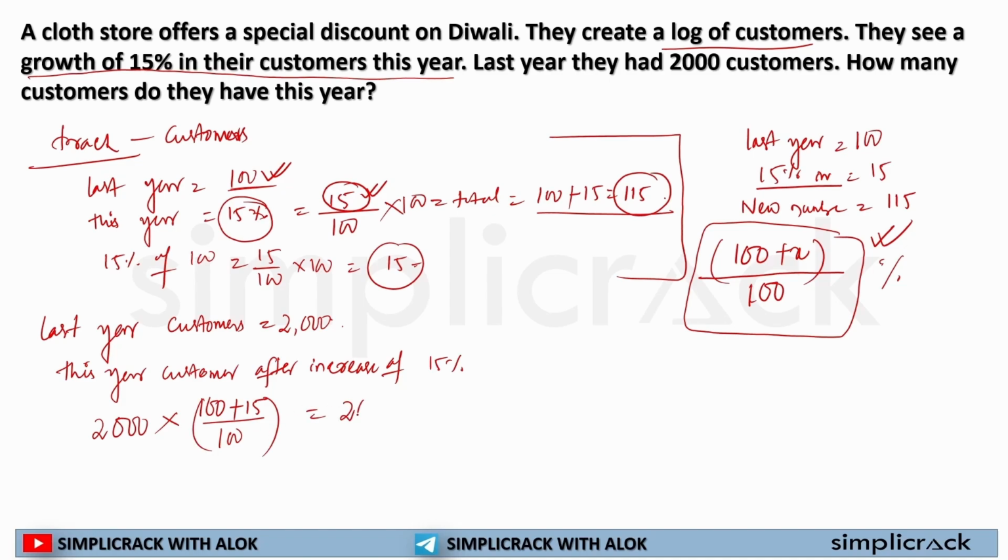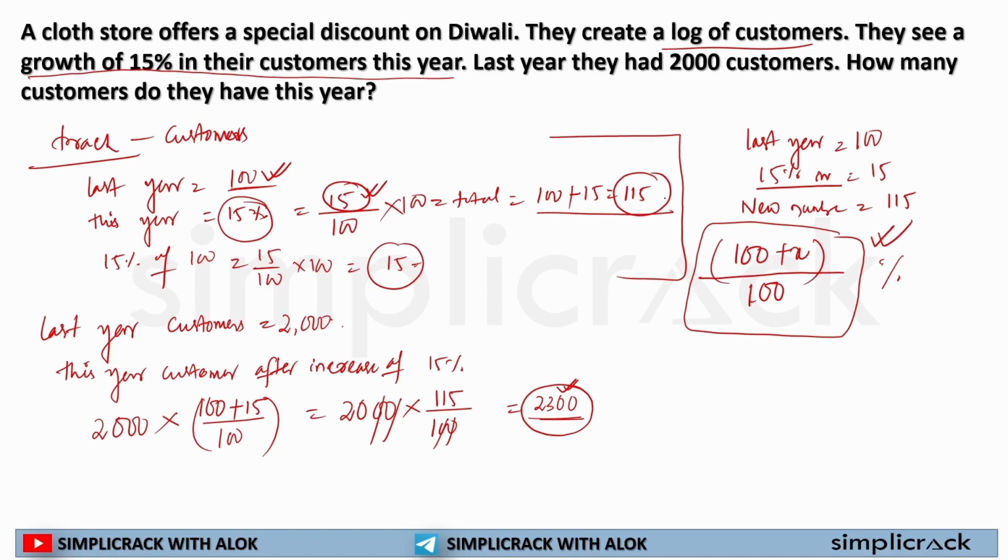So if I solve it, 2000 multiplied by 115 divided by 100, and if I solve it, 20 multiplied by 115 is equal to 2300. So this year the number of customers is 2300. How did I find it out?